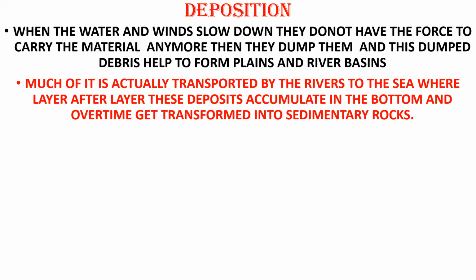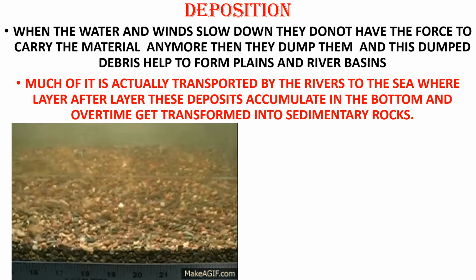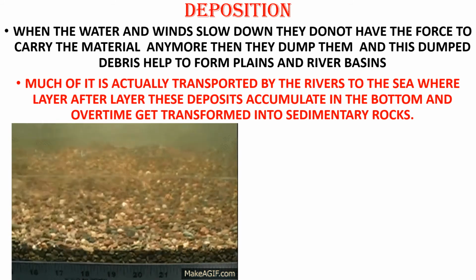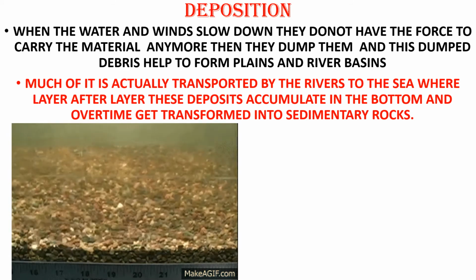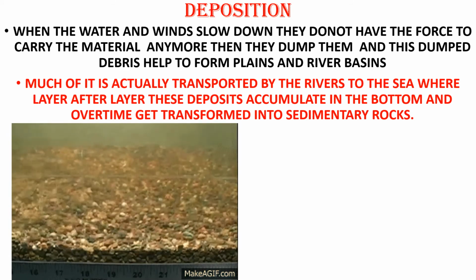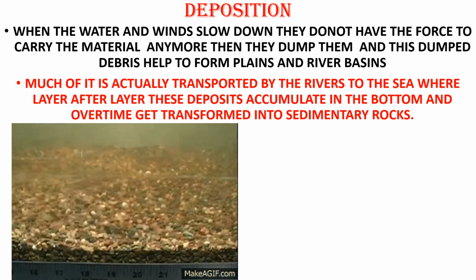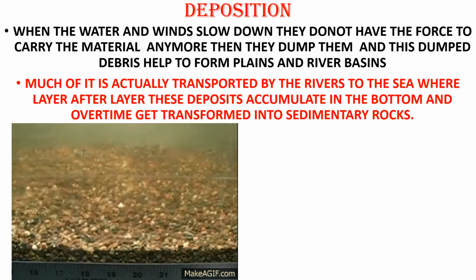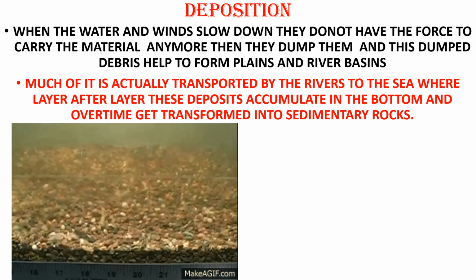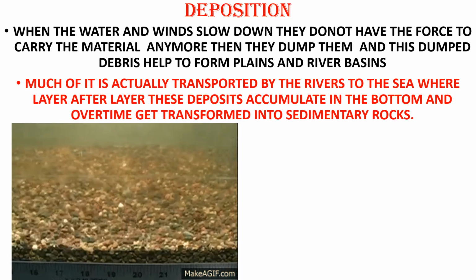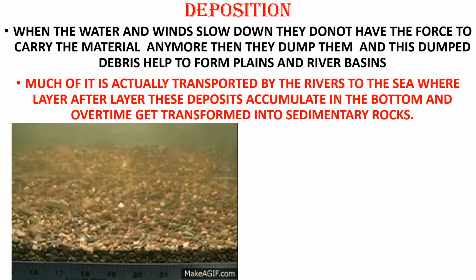Much of it is actually transported by rivers to the sea, where layer after layer they are deposited, and these deposits accumulated in the bottom and over time get transformed into sedimentary rocks. Means much of these debris which has been carried by the wind and water, slowly they form layer by layer in the sea, and slowly these layer by layer formed gravel or debris becomes so hard that it converts itself into a sedimentary rock.